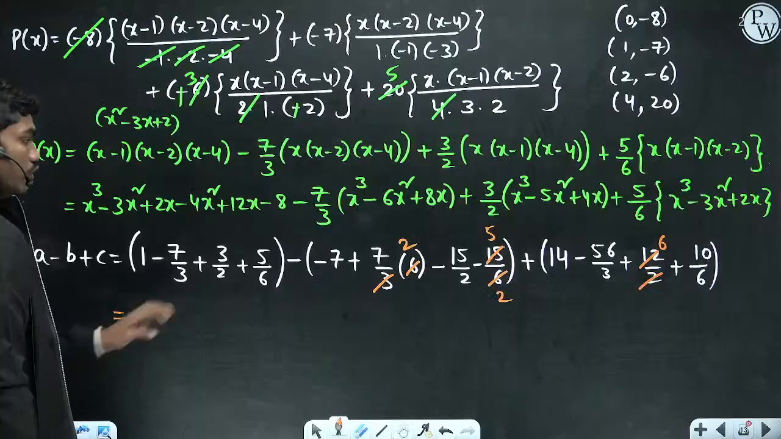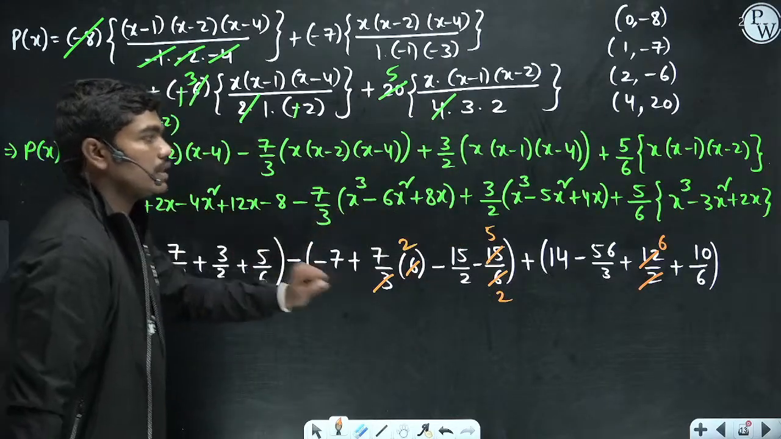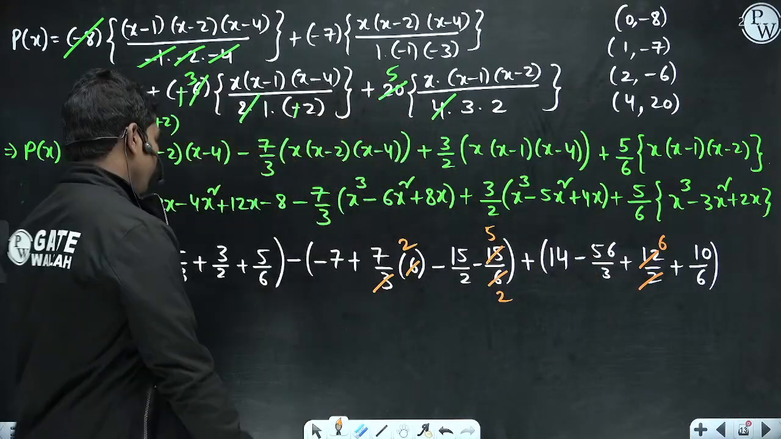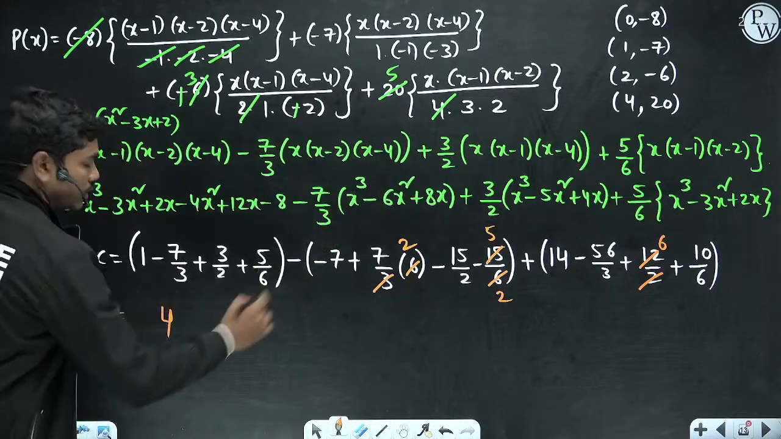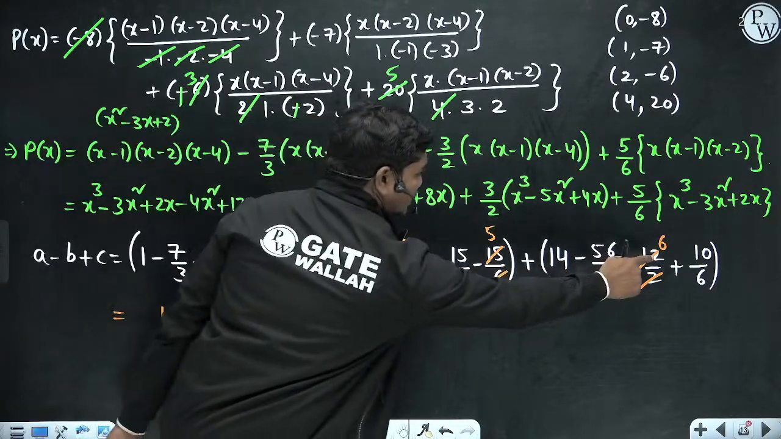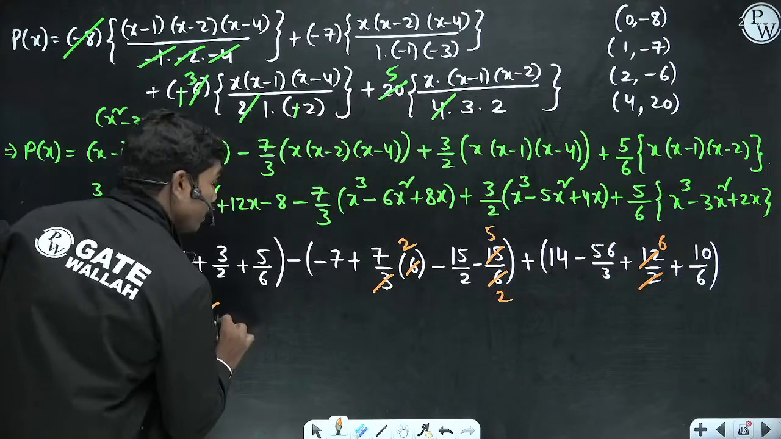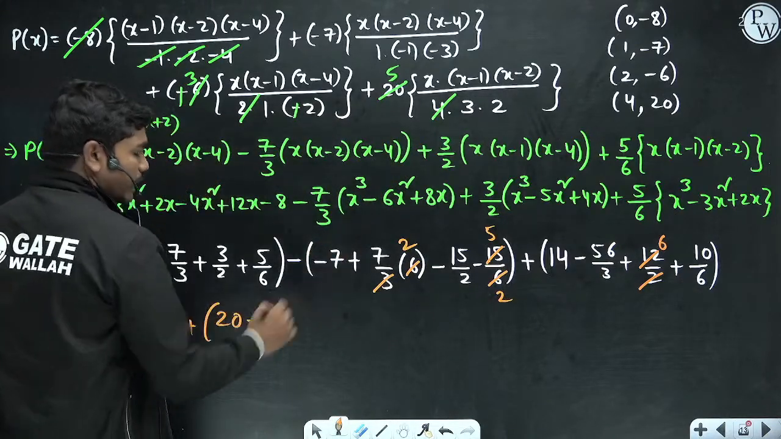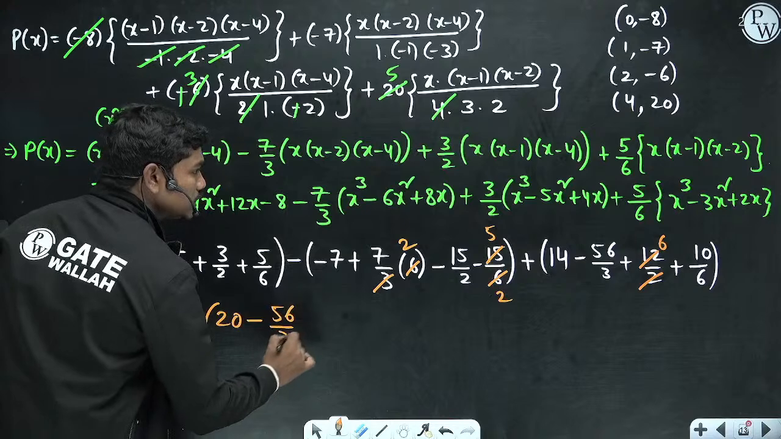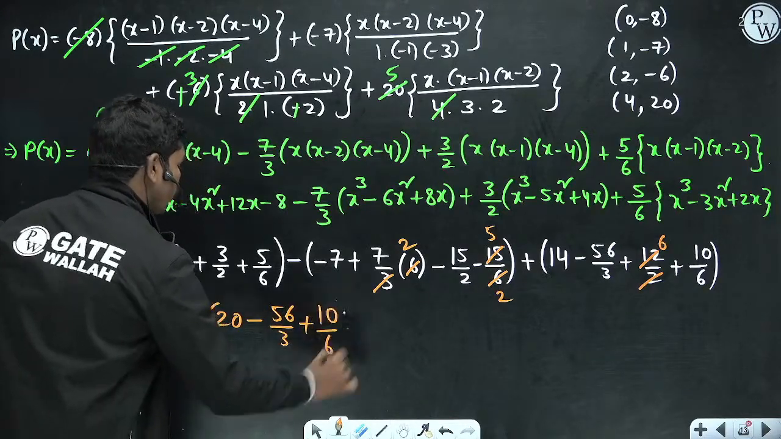So till here it is 4. So till this value it is 4. Then 14 plus 6 is 20 actually. So 4 last term 4 plus 14 plus 6 is 20. 20 minus 56 by 3 plus 10 by 6. Okay. So let us see what is going to be this value.